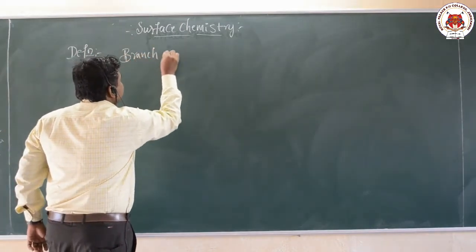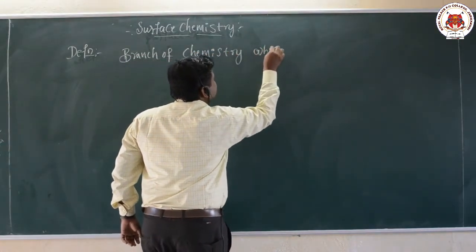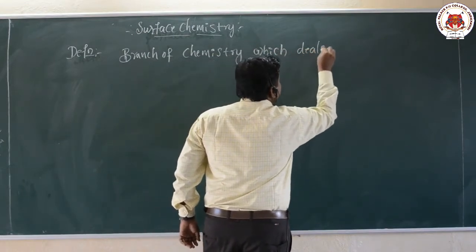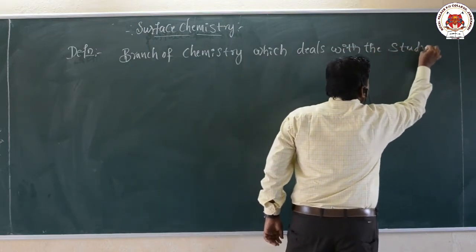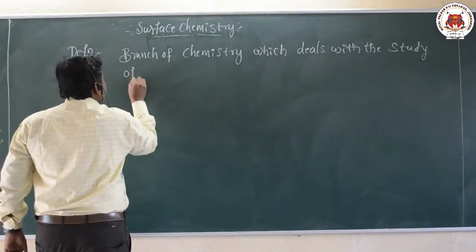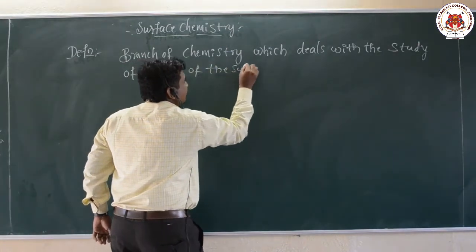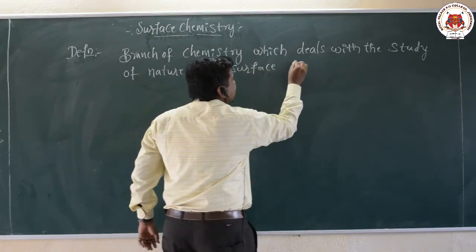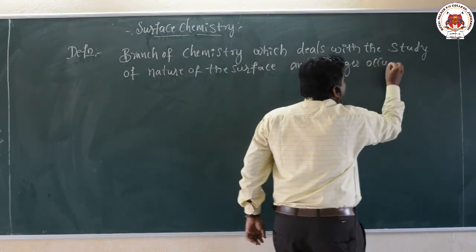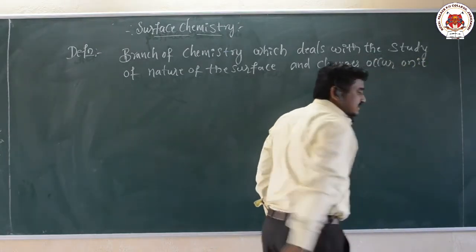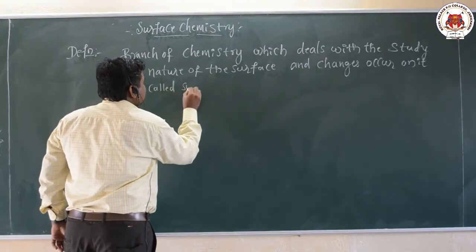The definition of surface chemistry: it is a branch of chemistry which deals with the study of the nature of the surface, also called the interface, and the changes that occur on the surface. That is called surface chemistry.